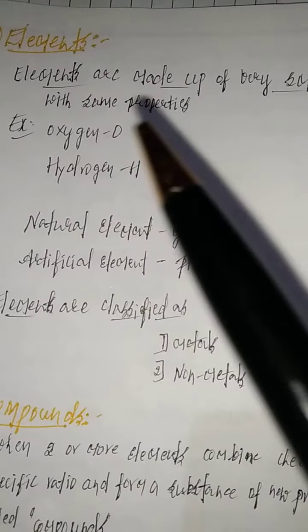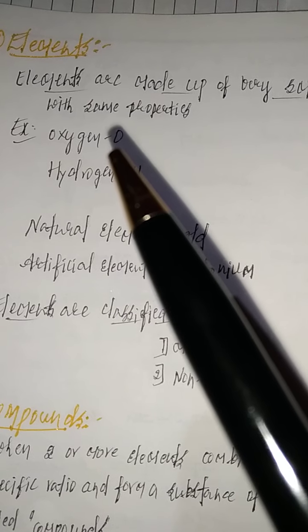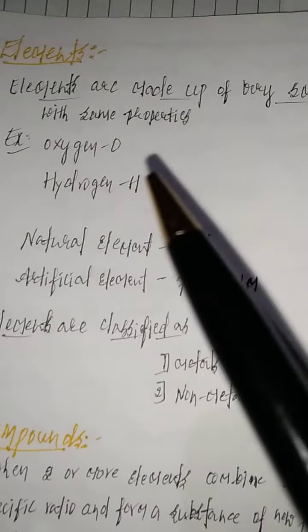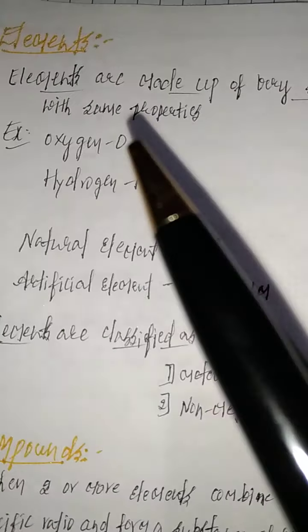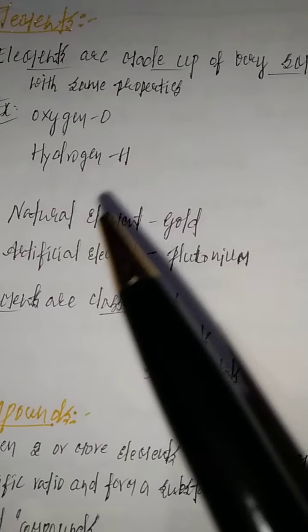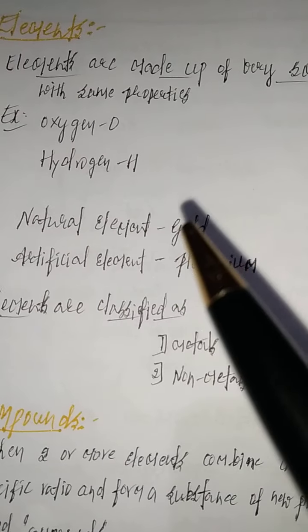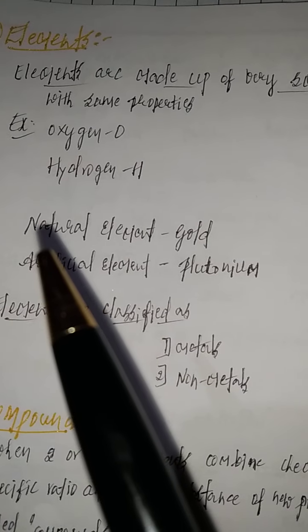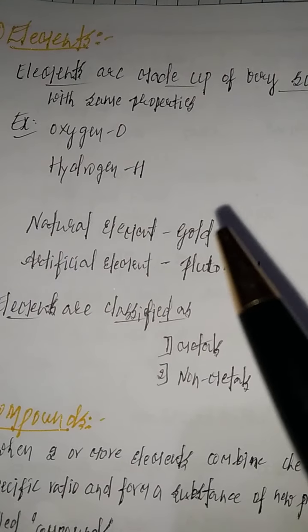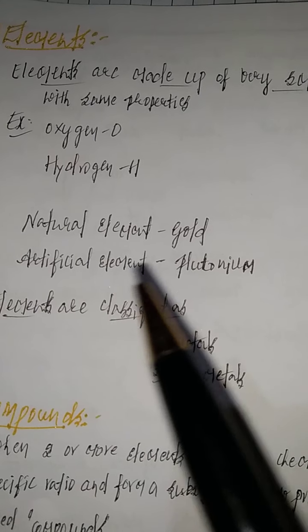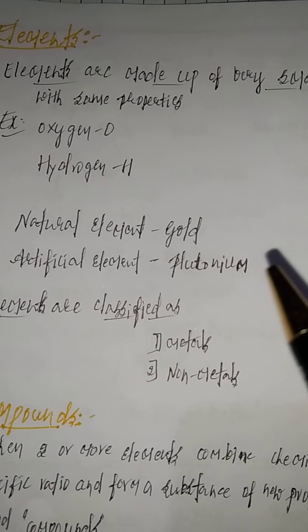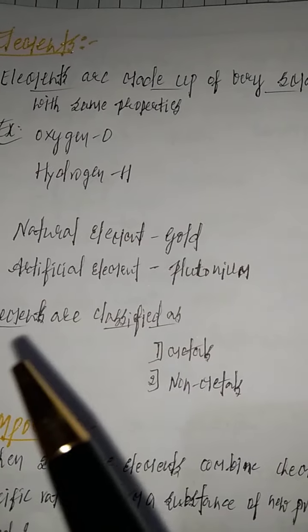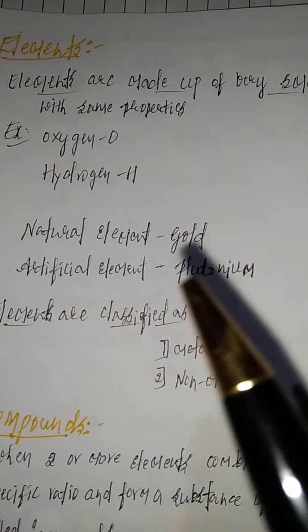Some elements are natural, whereas some are artificial. Example for a natural element, gold. Example for an artificial element, plutonium.